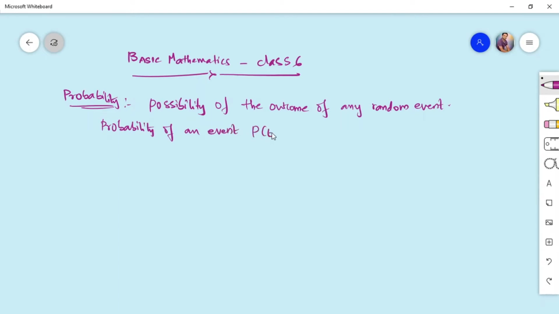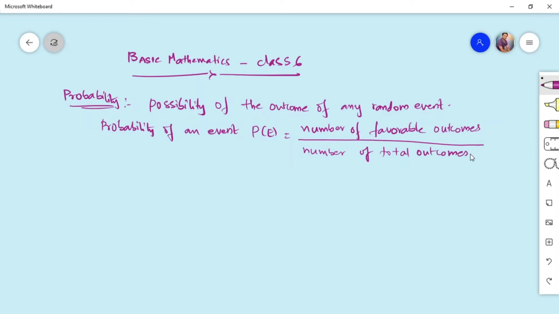Okay, so probability of an event, if it is denoted as P, then the formula for finding out the probability of an event is the number of favorable outcomes divided by the total number of outcomes.